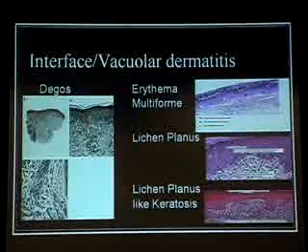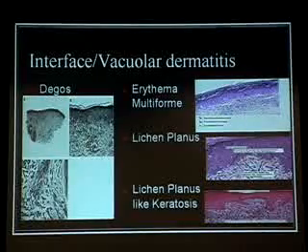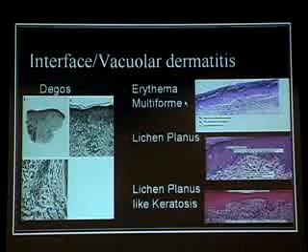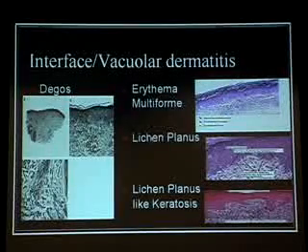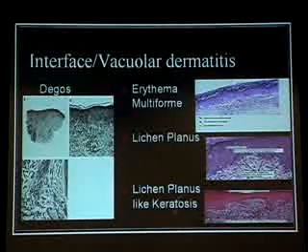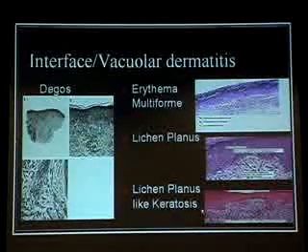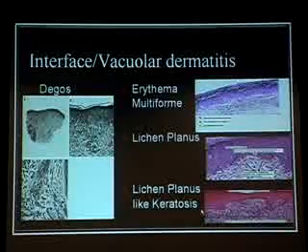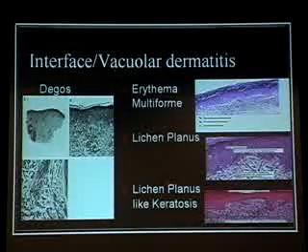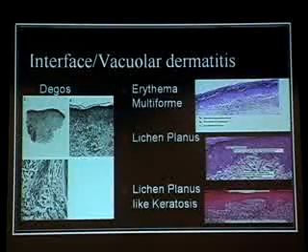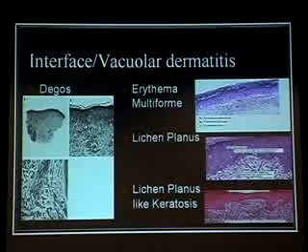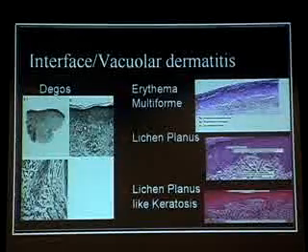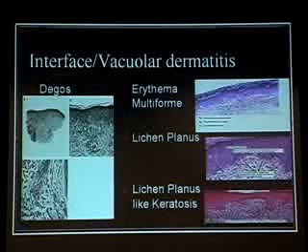More diseases in dermatology which involve this inflammation. Erythema multiforme, you've never heard of that. It's target-like lesions which might occur as a result of an infection with herpes. Lichen planus, another disease. Lichen planus-like keratosis, which is basically a reaction to a sunspot on you. For some reason, the body perceives it as being foreign and it attacks it. More pictures of Degos which show the interface dermatitis. Again, our understanding is meager because it does not account for this. I guess everybody thinks it's an immune phenomenon, but Degos isn't an immune disease.